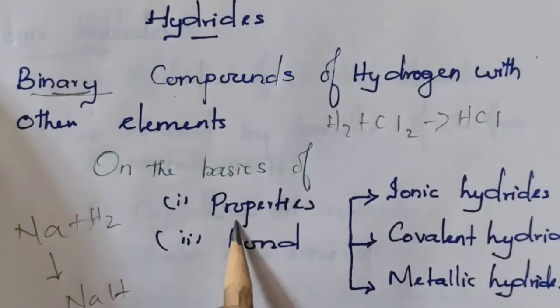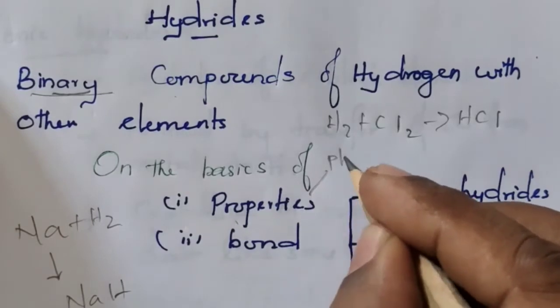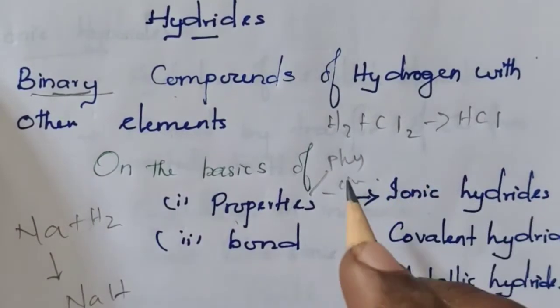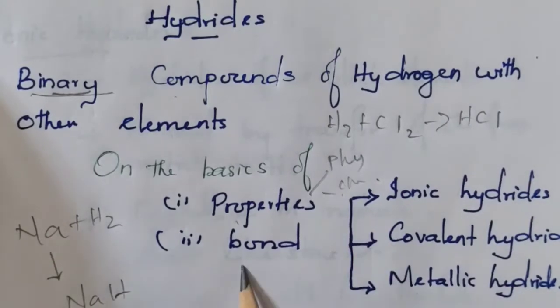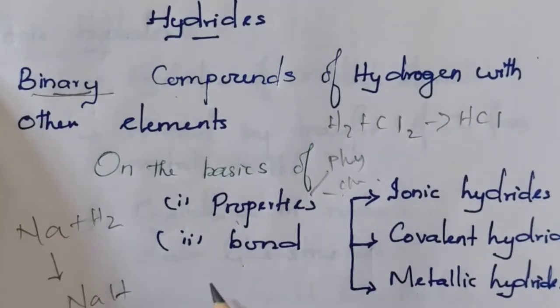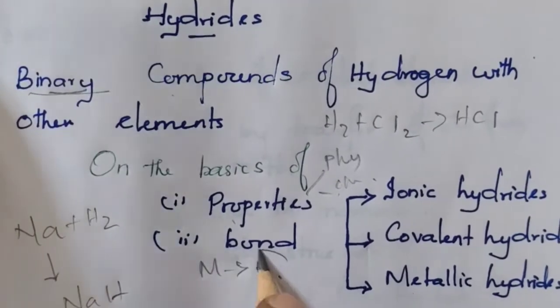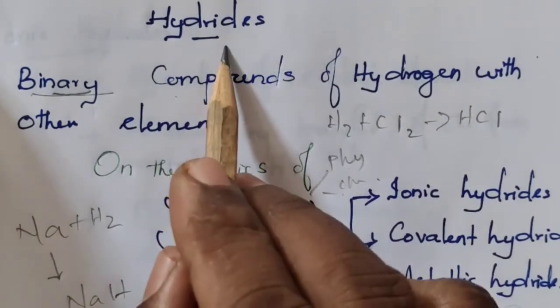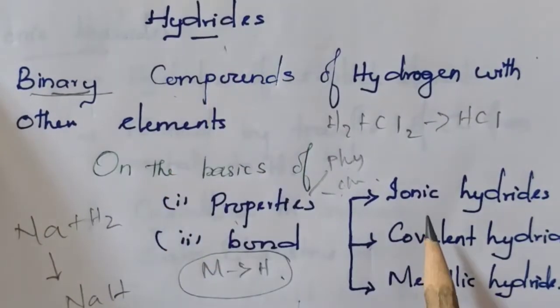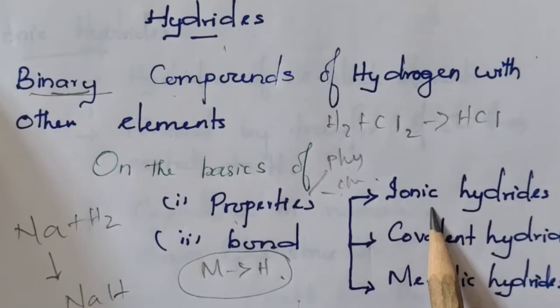On the basis of properties, both physical as well as chemical, and the bond formed between the metal and hydrogen, hydrides are classified into three types: ionic hydride, covalent hydride and metallic hydride.